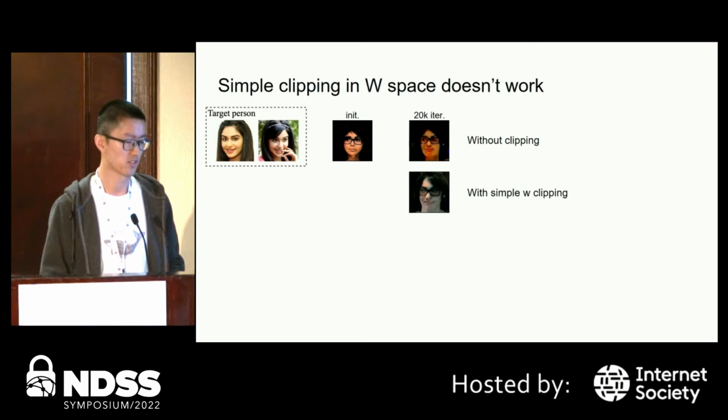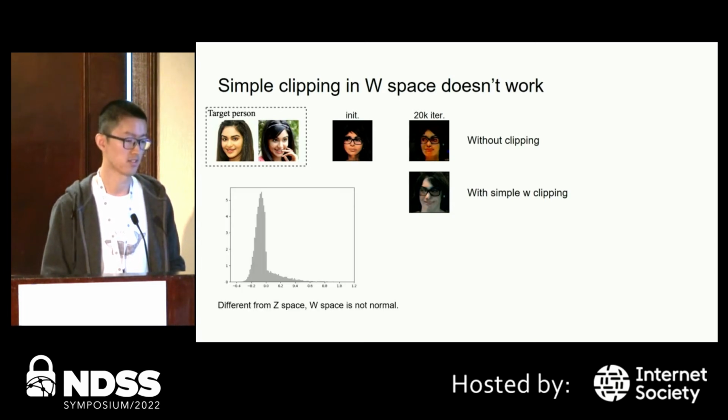Although optimization in the W space gives better results than Z space, the image quality is still not satisfying. If we apply similar clipping as we did for Z space, it does not give much improvement. The reason is that W space is not normal, so the simple clipping cannot work. Observe that the left negative part of the distribution looks compressed. Lots of the negative values are close to 0.